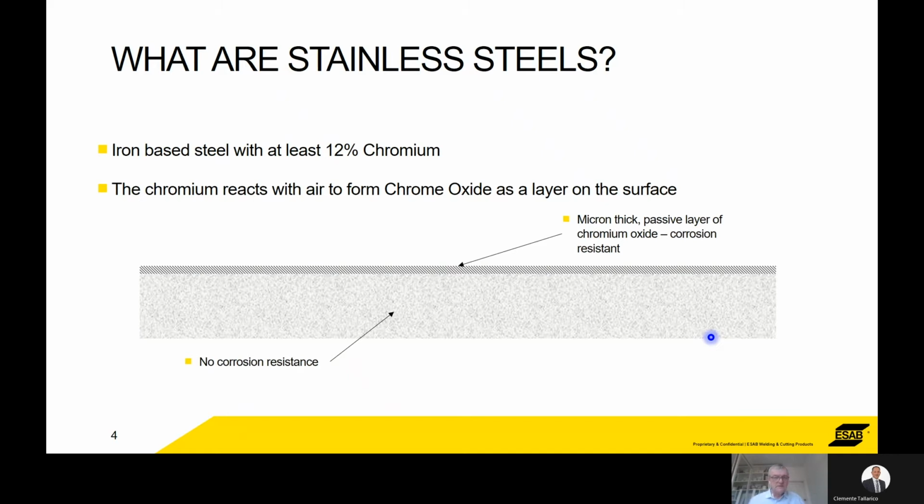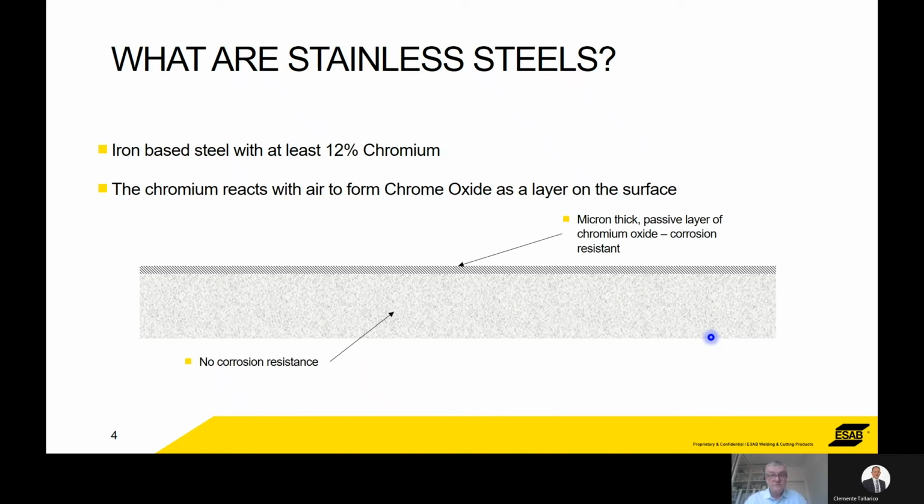So what makes a stainless steel? The iron with anything more than 12% chromium content generates a protective layer on the surface. The chromium in the metal reacts with air to create this chromium oxide layer. This is a very thin layer, it's only micron thick. This is very passive and it's a very good corrosion resistant layer. While ever that layer's on the surface, then you have a stainless steel.